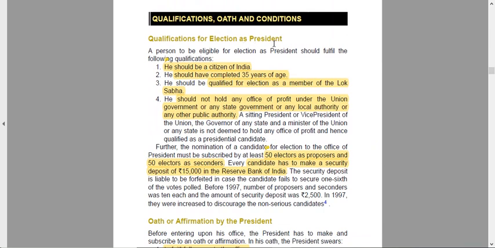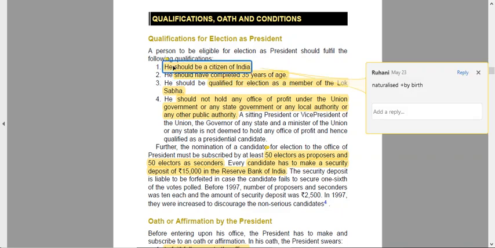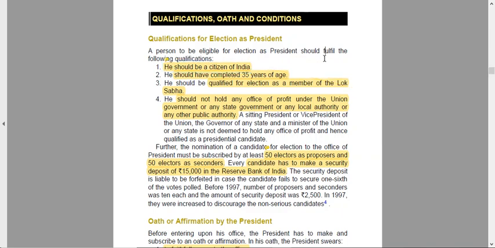So who all are eligible to become president? The person to be eligible as president should fulfill the following conditions. First of all, he should be a citizen of India. Obviously, if he is not a citizen, he cannot be, and he can be a citizen by birth or by naturalization. I have talked about naturalization in some other lecture; you can see that lecture. Naturalization means that he has stayed here for some time.